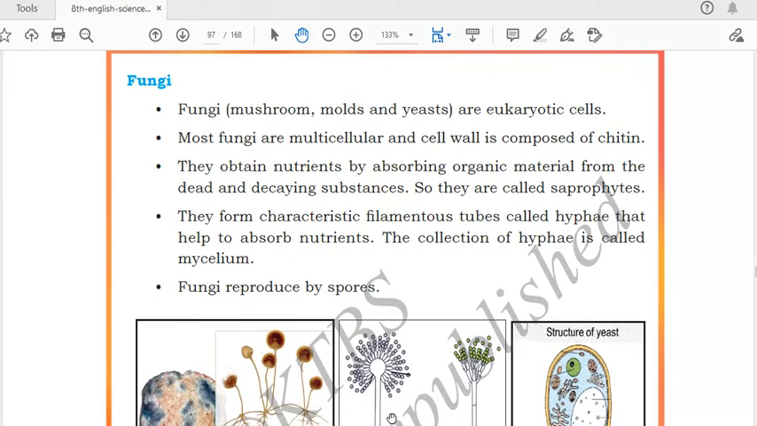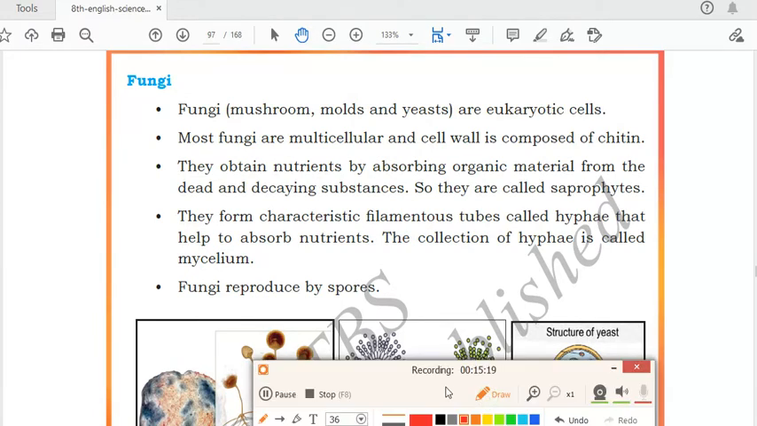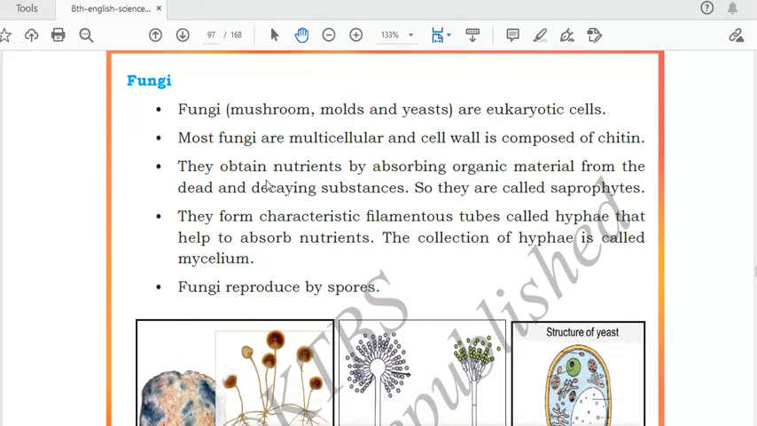Now we'll start with fungi. It is another type of microorganism. What are the examples of fungi? Mushroom, which we eat, molds, that bread mold. Just now I told you that if you sprinkle some water on the bread and leave it for 3 or 4 days, by covering it with a plastic wrapper, you'll see that bread molds will grow on that bread. And yeast, these are all eukaryotic cells. Eukaryotic means they have a well-defined nucleus in their body.